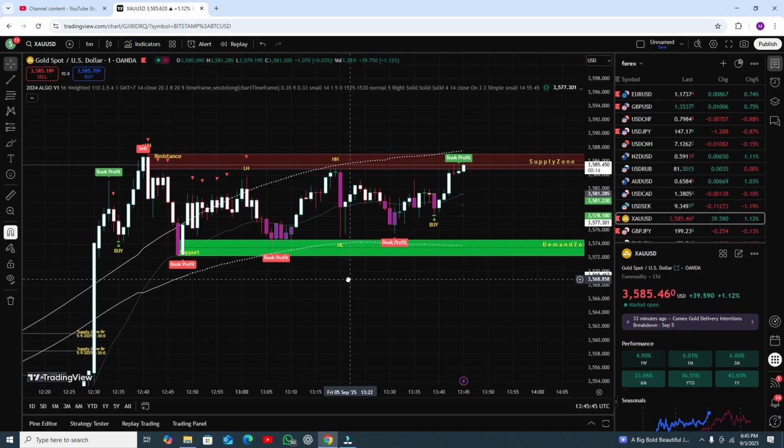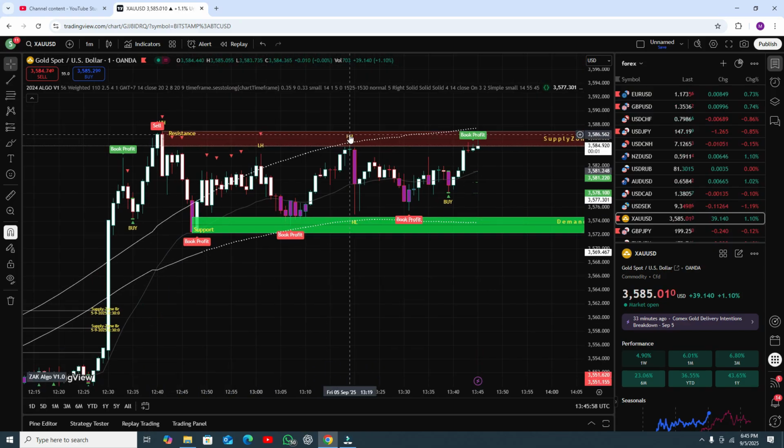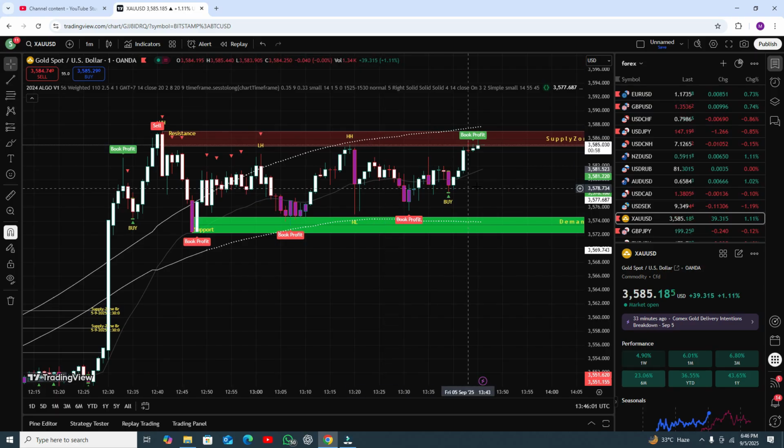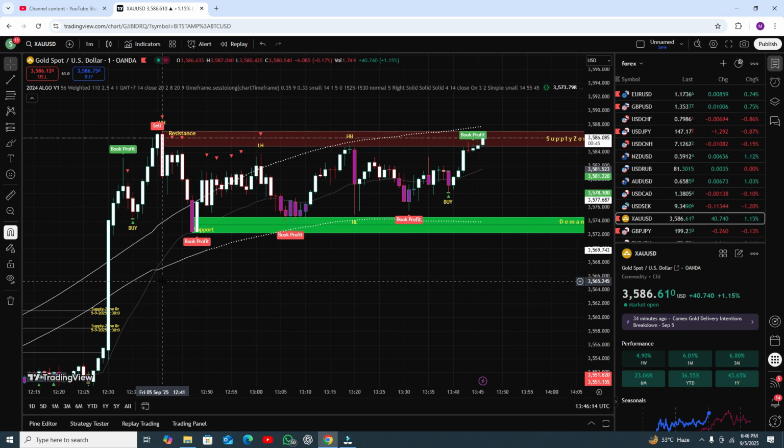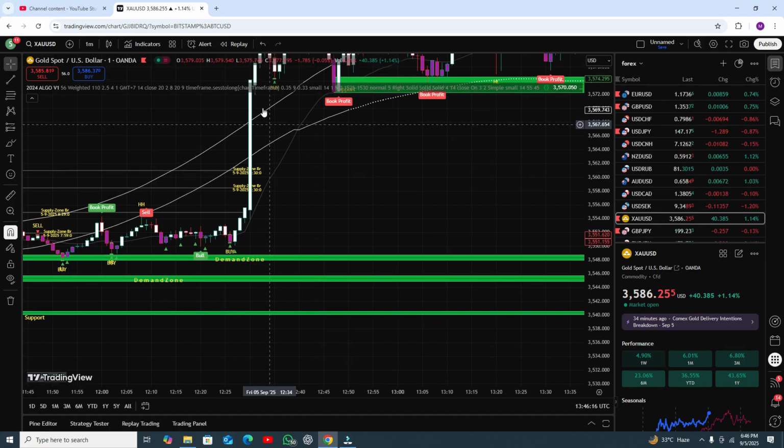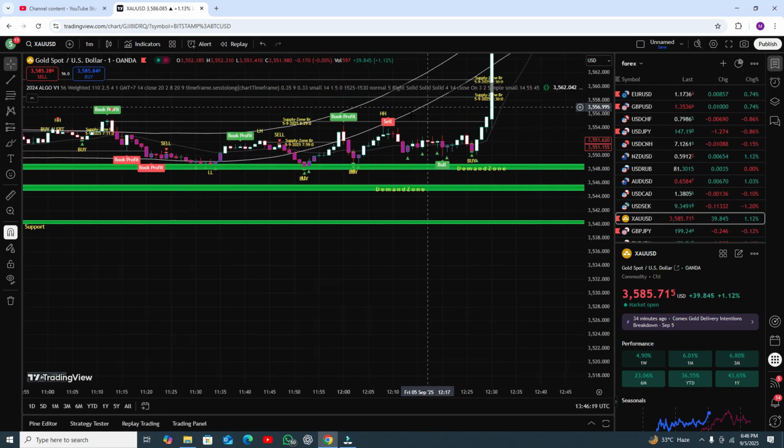Okay, you can see after touching the support, the candle closes upside, take buy entry, take profit. Okay, that is actually a very good one. And after touching the resistance level, you can see now my market is going upside. This buy signal gives you the profit, like here this one. There are small profits, like here you can see this sell signal gives you the profit, this buy signal gives you the profit here. This buy signal gives you the profit here, this buy signal is also profitable, this sell signal is also profitable, but there are very small profits.